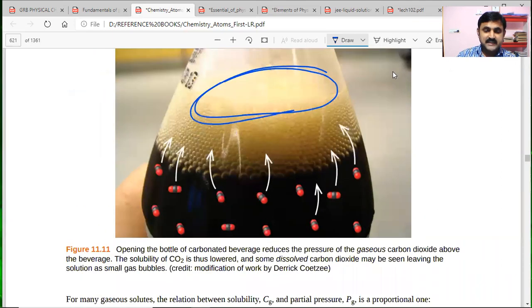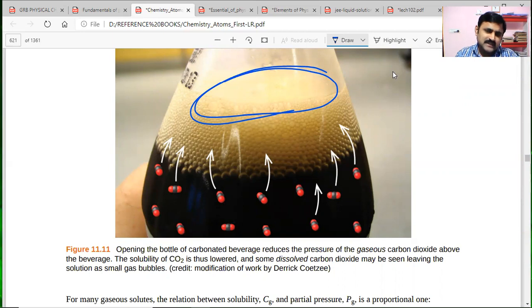So this picture is telling that opening the bottle of carbonated beverage reduces the pressure of the gas carbon dioxide above the beverage. Means with high pressure we close that lid, and with high pressure the carbon dioxide present over the surface of the liquid gets dissolved.